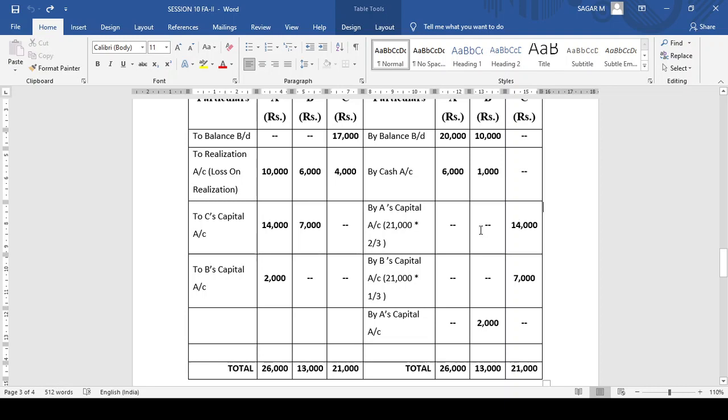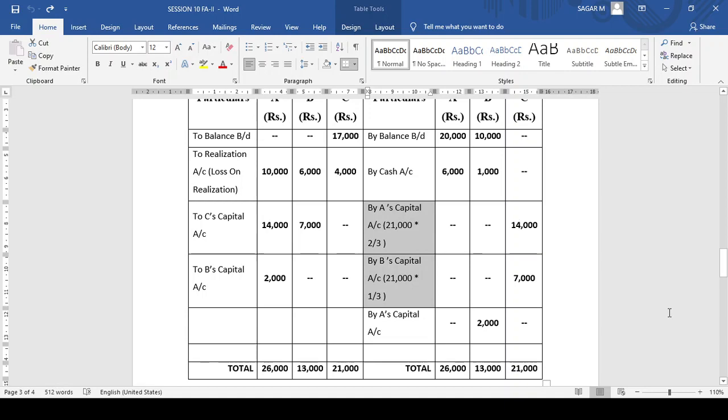So Garner versus Murray is applicable wherein at least two partners are in a solvency position. In this situation, A and B are solvent. Hence, this 21,000 should be borne by A and B in their capital ratio.